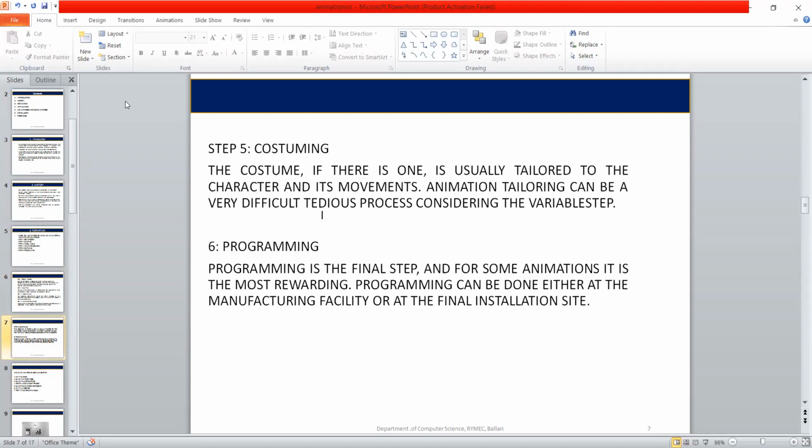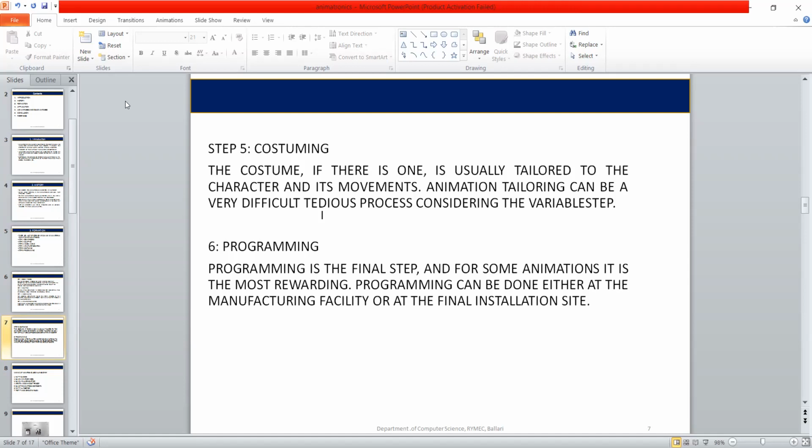Fifth is costuming. In this department, the output has to allow easy access to the character's operating mechanisms. It must all look normal after movement has taken place. The costume must be designed to provide hundreds and thousands of operations without wearing out and without cracking the skin areas, that is around the neck, etc.